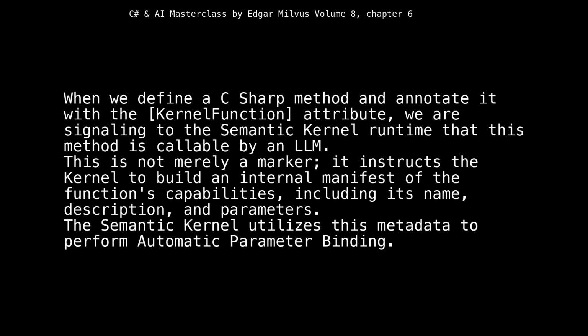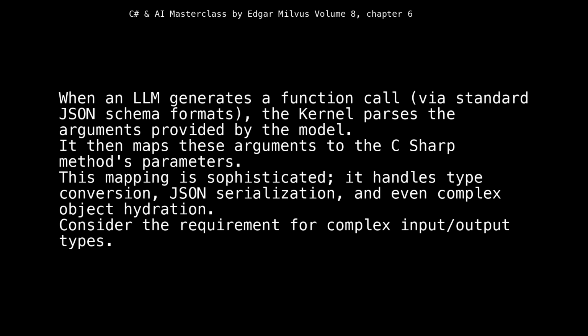This is not merely a marker, it instructs the kernel to build an internal manifest of the function's capabilities, including its name, description, and parameters. The semantic kernel utilizes this metadata to perform automatic parameter binding. When an LLM generates a function call, via standard JSON schema formats, the kernel parses the arguments provided by the model. It then maps these arguments to the C# method's parameters. This mapping is sophisticated, it handles type conversion, JSON serialization, and even complex object hydration.